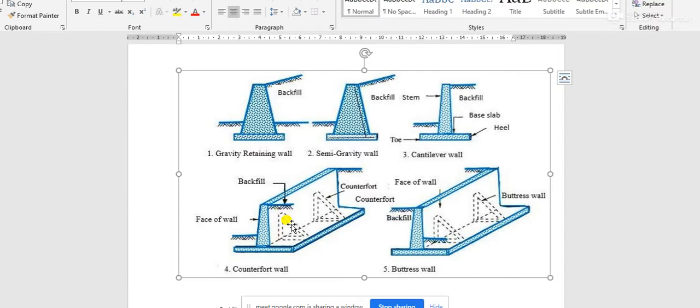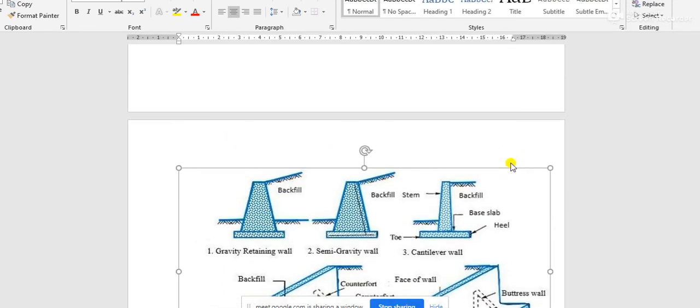In those cases, these triangular plates, which are called counterforts, are provided in between stem and the heel. The main function of these brackets is to reduce the deflection and bending moment in the stem or in the cantilever portions.